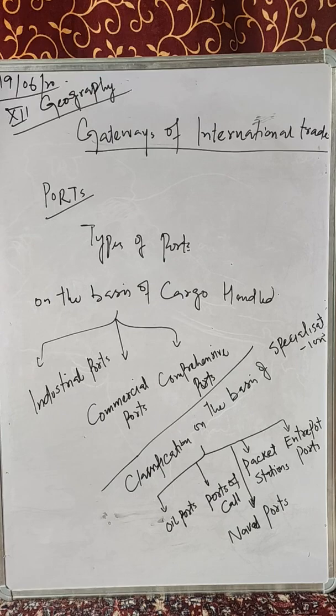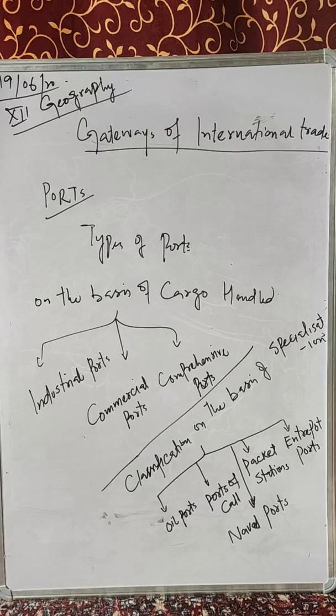These ports handle ships etc. to maintain these waterways. Students, these ports are carrying both cargoes as well as travelers.